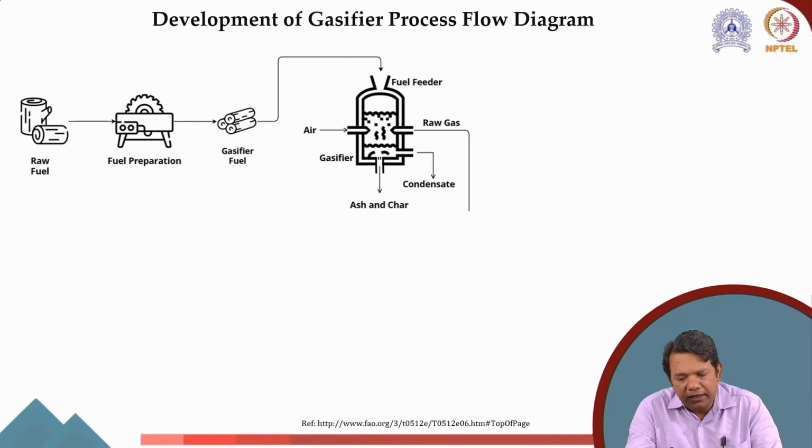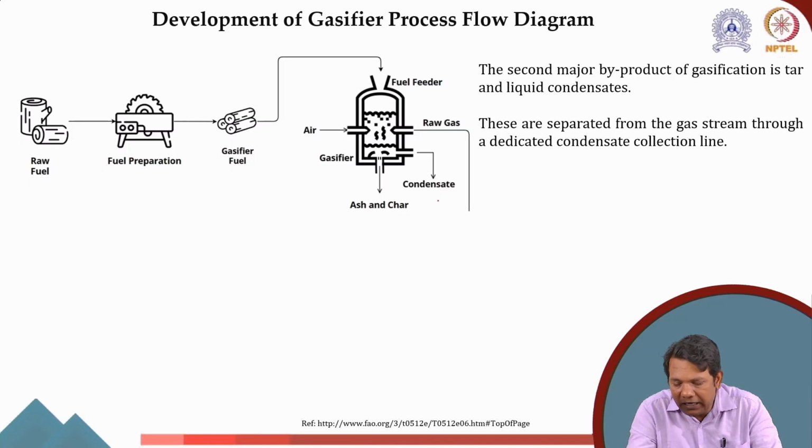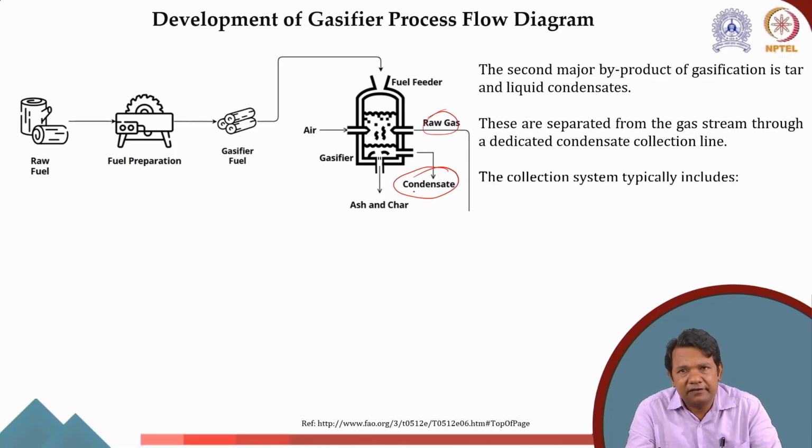Now, as I said, the condensate, ash, and raw gas are all at high temperature, so it's not just cooling that you require. You have to do a lot of things. For example, the condensate will not have only the fuel, but it will also have water, tar, etc. That has to be processed and separated. In the raw gas also, you will get some condensable vapor. So firstly, if we are getting tar and some liquid product here, we need a separate condensate line for it.